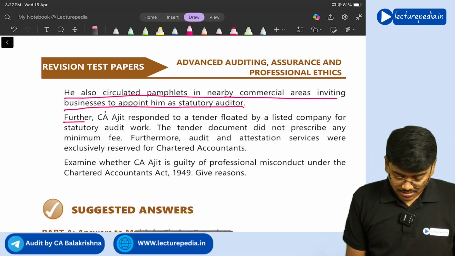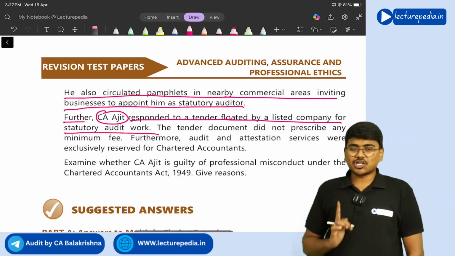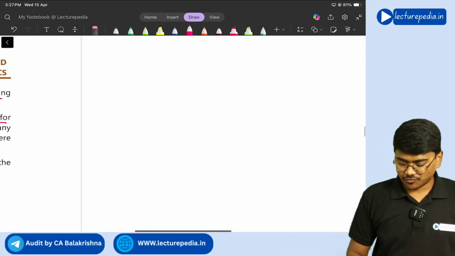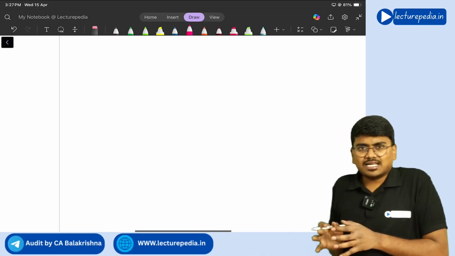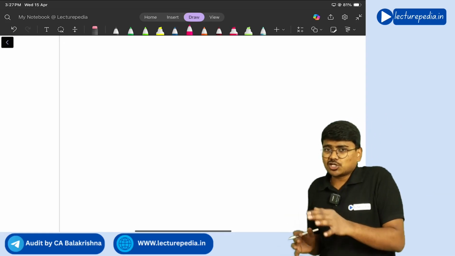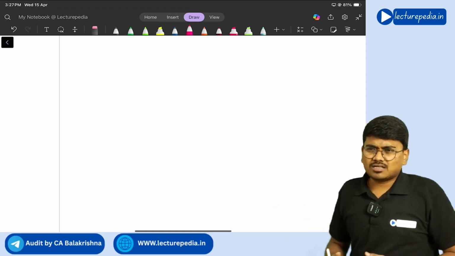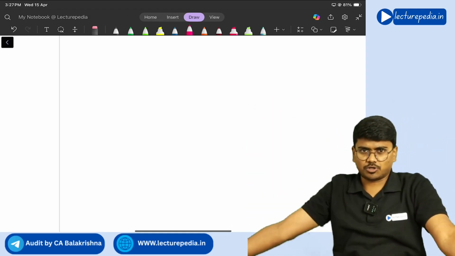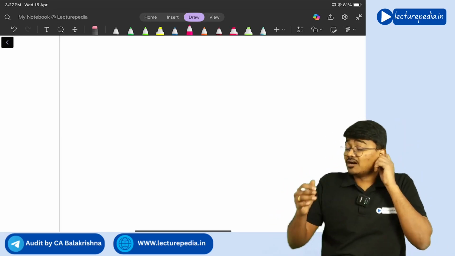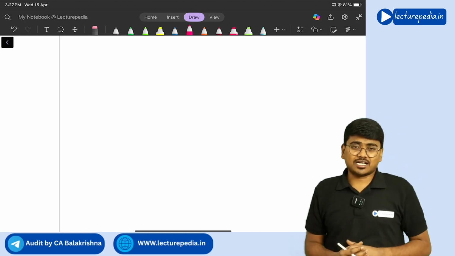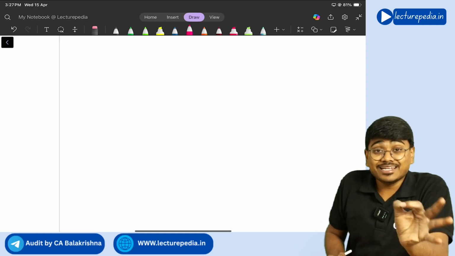Next. Further, CA Ajit responded to a tender floated by a listed company for statutory audit work. See, first of all, can you respond to tenders? The answer is, if the tender is related to work which is exclusively reserved for the chartered accountant, you should not respond. If the tender is related to work that is open for everyone, you can respond. Even if the work is exclusively reserved for chartered accountants, for those types of tenders also you can respond in an exceptional situation.